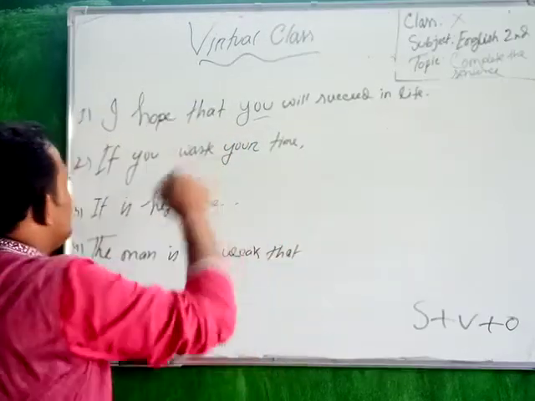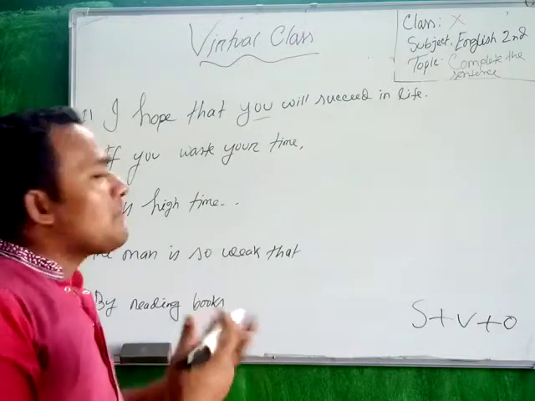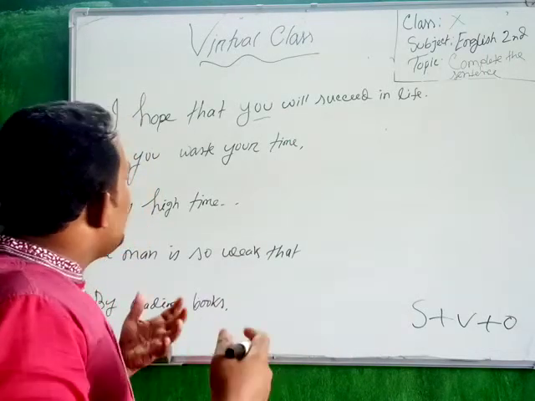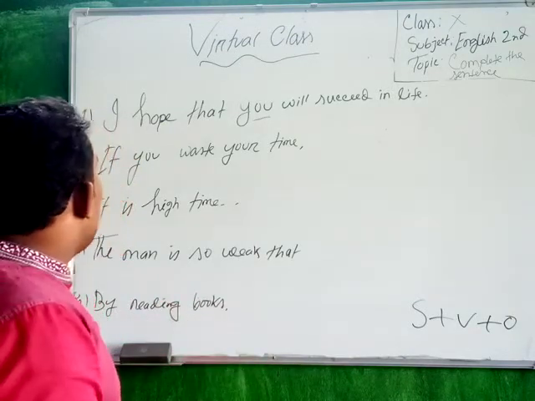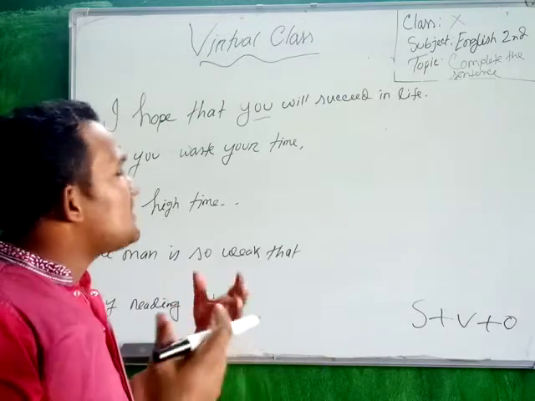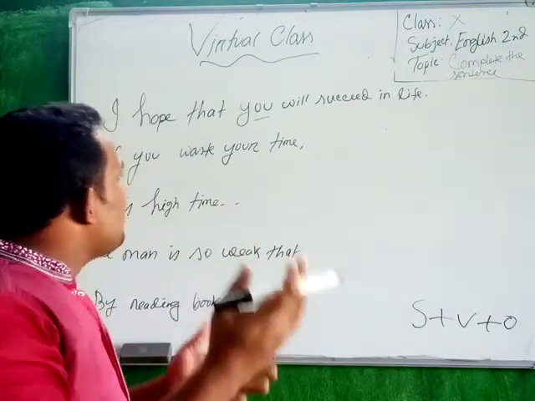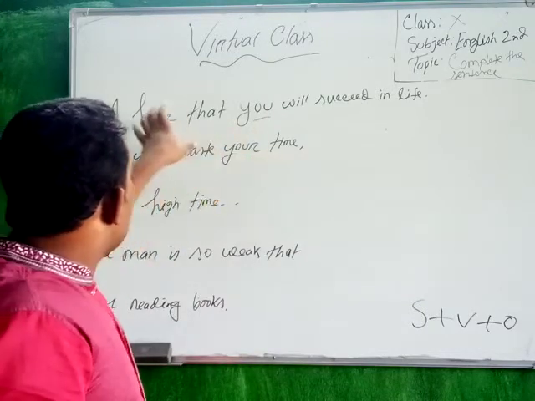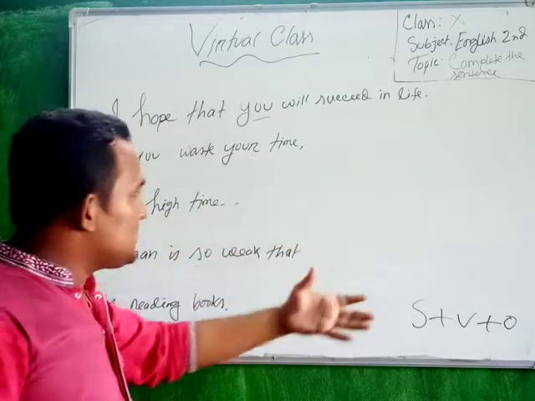So subject plus verb. I hope that you will succeed in life, or I hope that you will get a plus in your exam, or I hope that you will complete the task on Friday. So for completing a sentence, you have to use subject plus verb plus object.